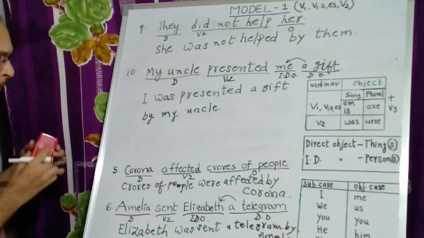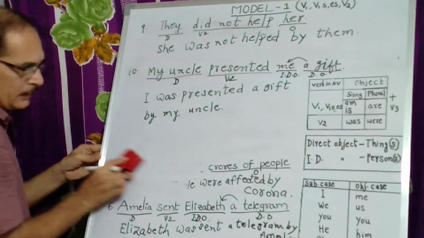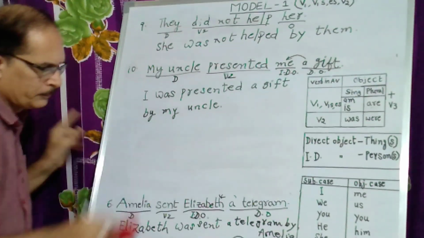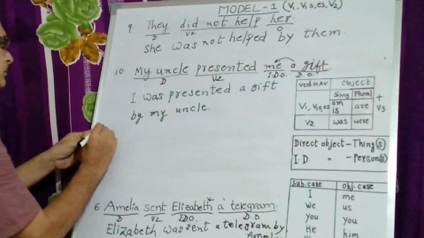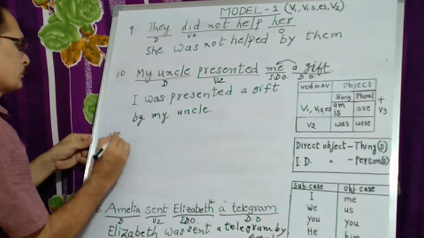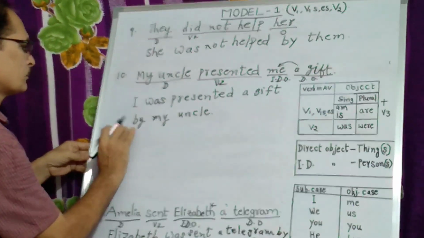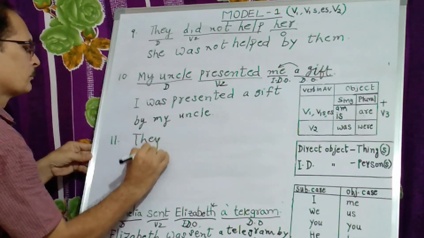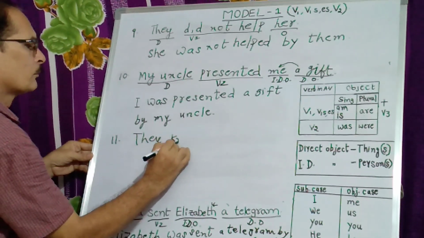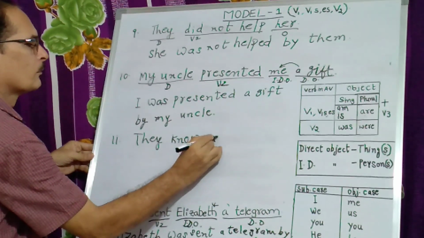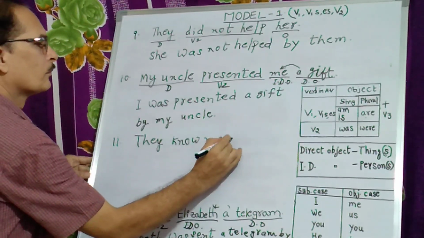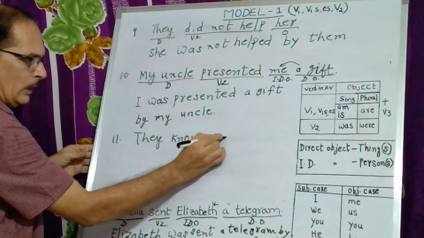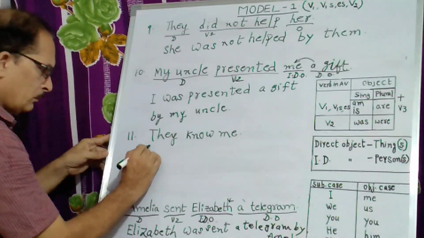Similarly, if you take another example, so I have given another example here.